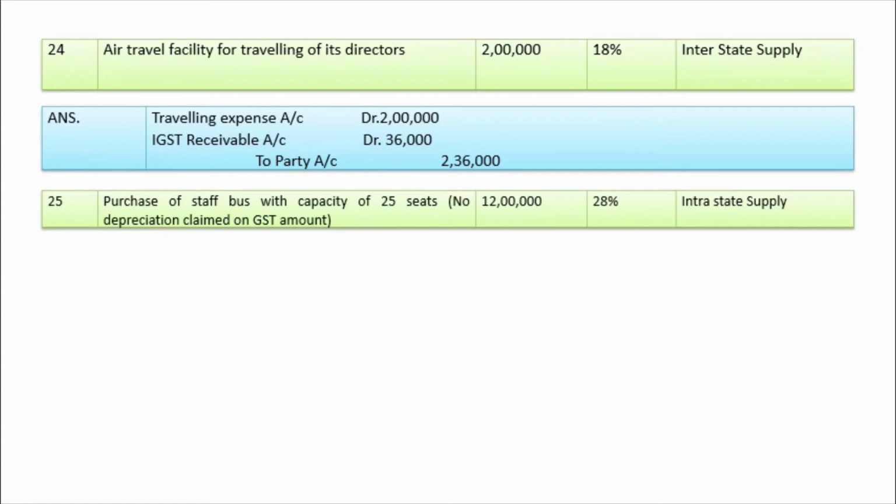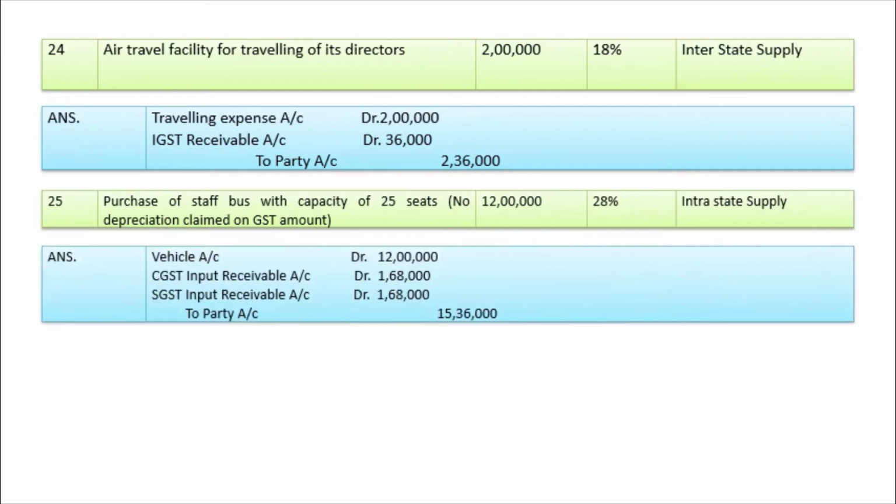So CGST and SGST will apply. In this case, the entry is vehicle account debit 12 lakh, CGST input receivable account debit 1 lakh 68,000, SGST input receivable account debit 1 lakh 68,000, to party account 15 lakh 36,000.